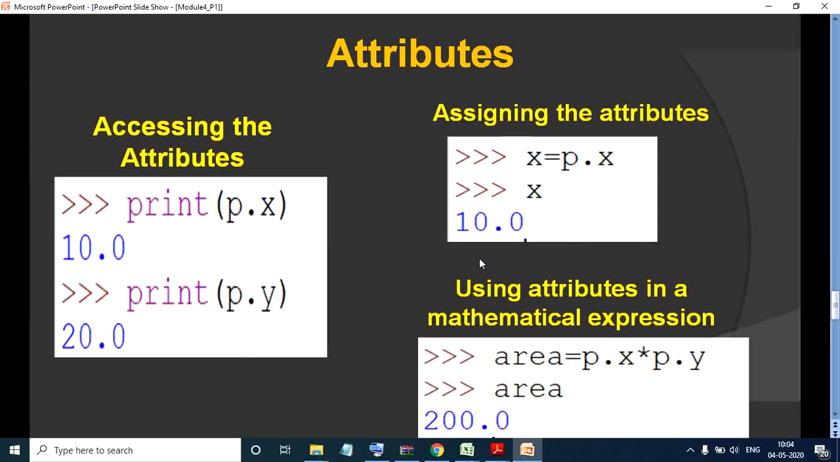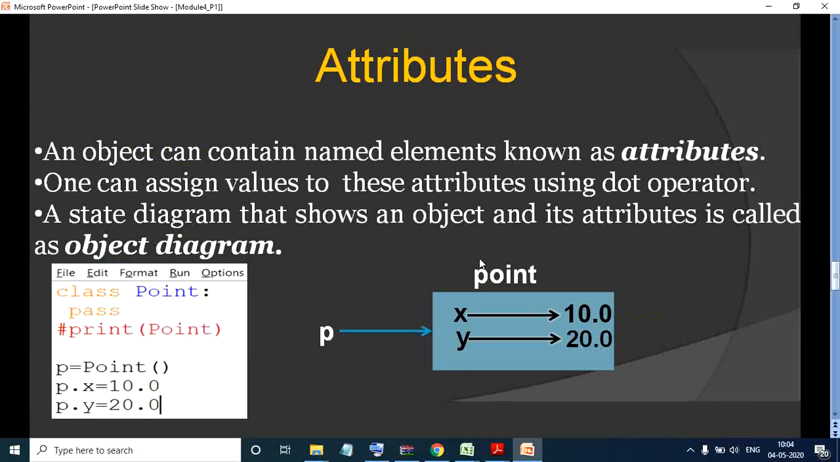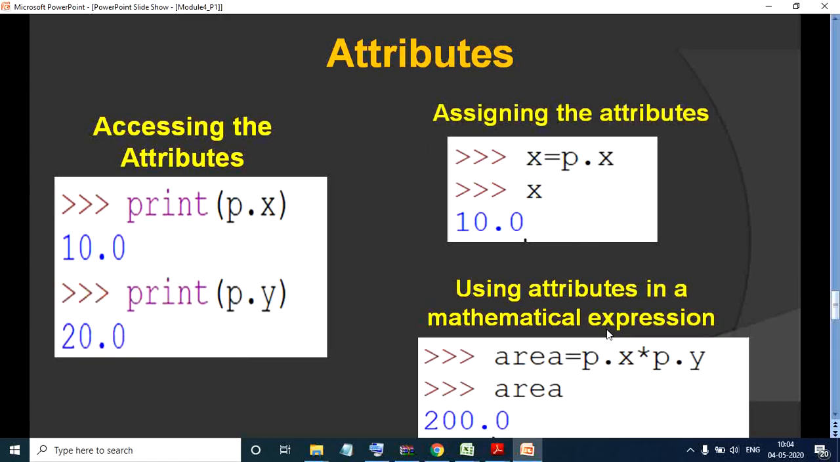If I say print p dot x, it will go to p, from p it will go to x, and from x it will fetch the value, which is 10. Similarly, how do you assign the attributes? Again using the dot operator. That is, x is equal to p dot x. Then you will get the new value of x, which is 10. Right now we have assigned the same value.